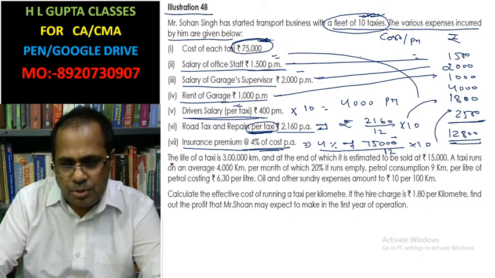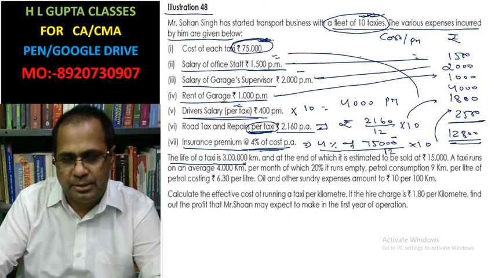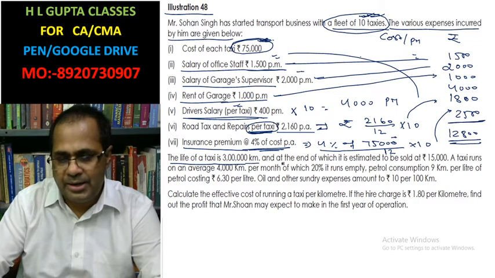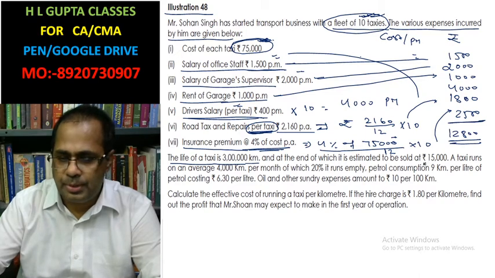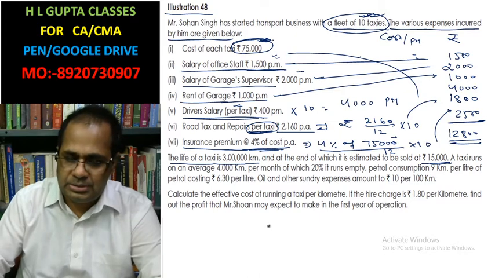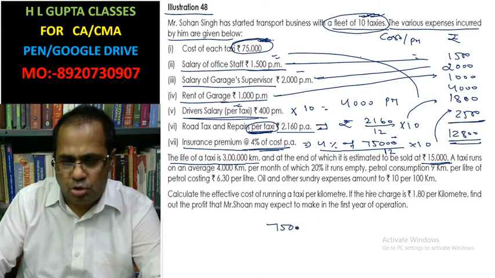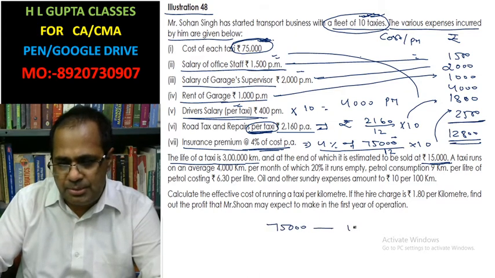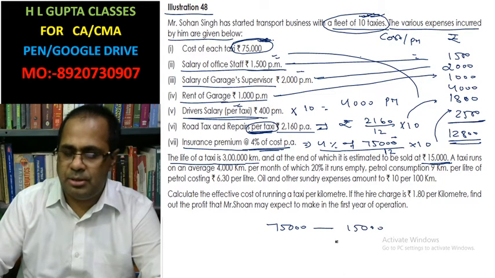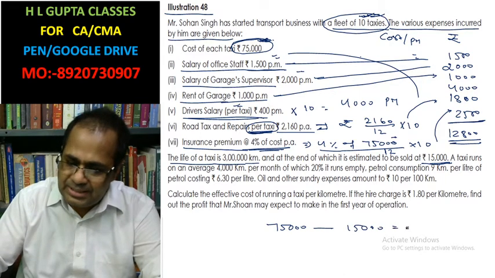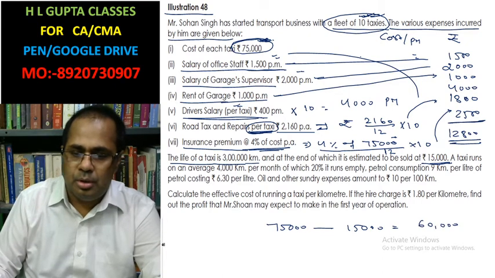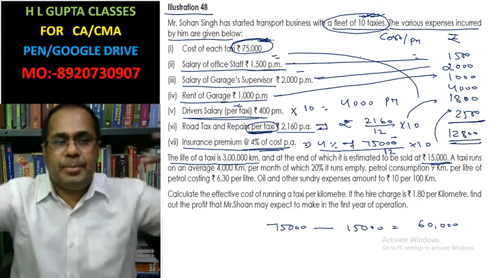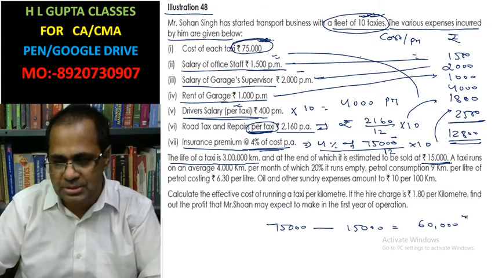The life of the taxis is 3 lakhs kilometers, and at the end of it the taxi is estimated to be sold for 15,000. It means out of the 75,000 cost you will receive a scrap value of 15,000. So depreciation over the whole life is 60,000.